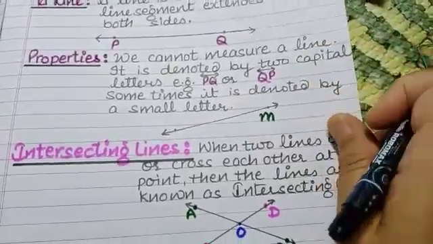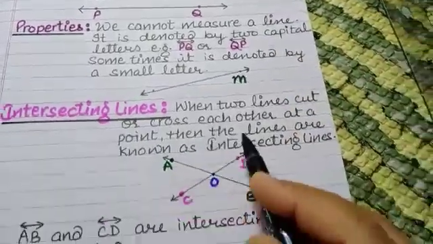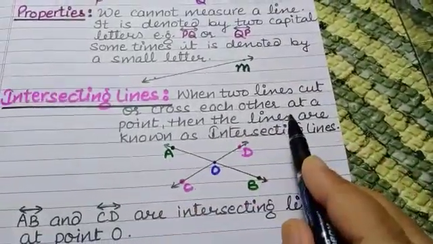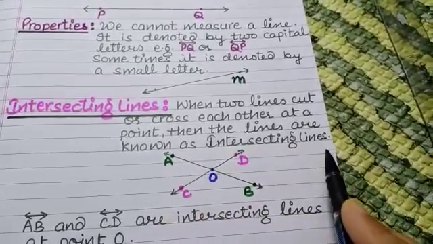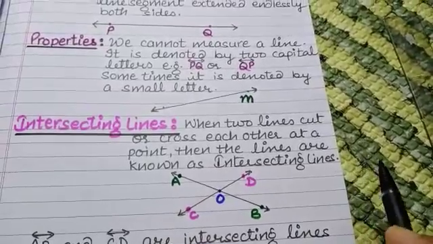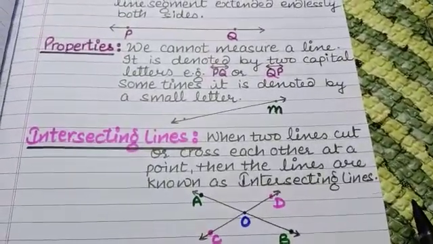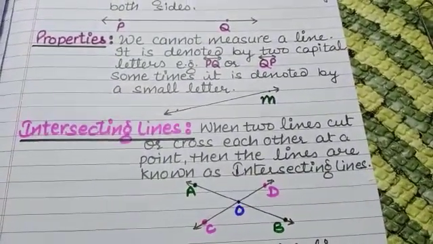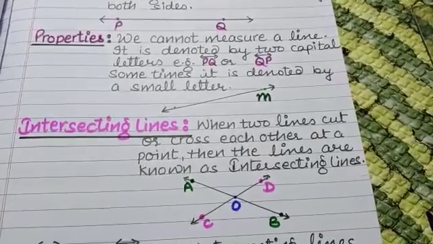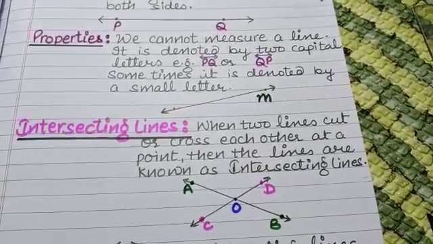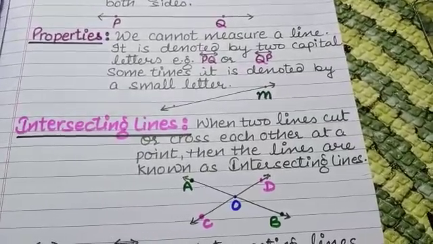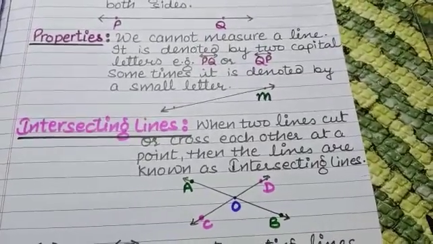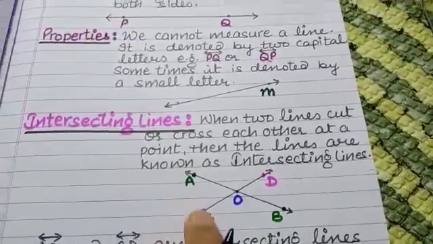Lines are of two types. Intersecting lines. When two lines cut or cross each other at a point, then the lines are known as intersecting lines. Have you ever seen a line? Just imagine you are standing on a highway and you can see the road extended endlessly in both directions. So a highway is a good example of a line.